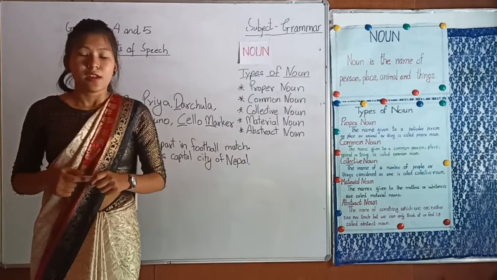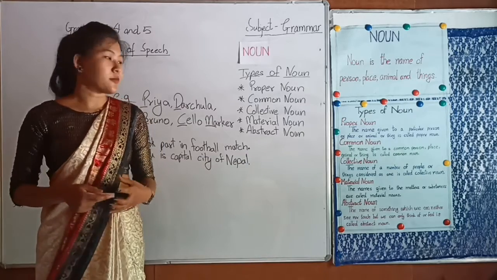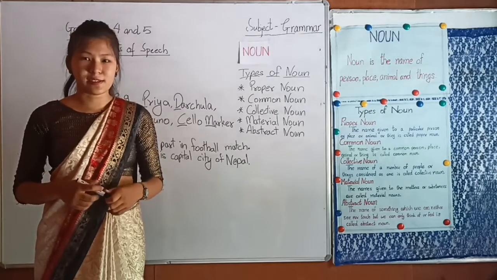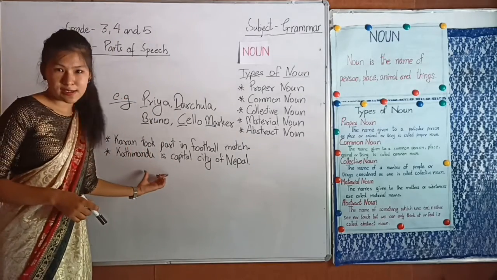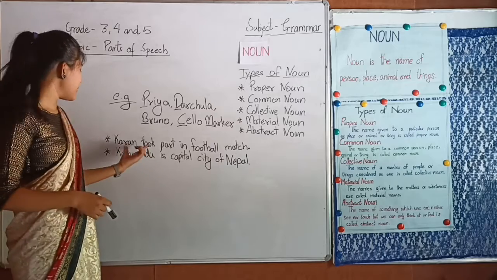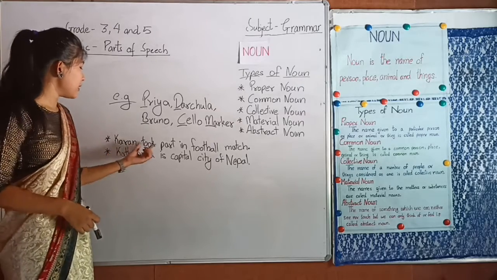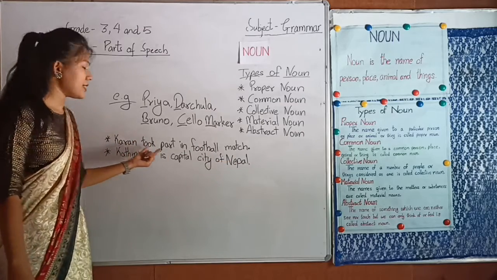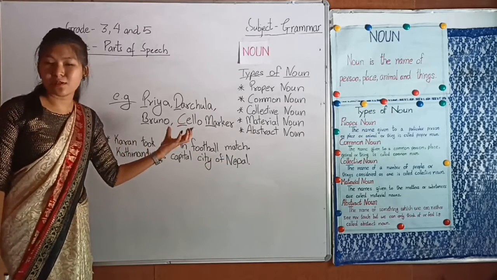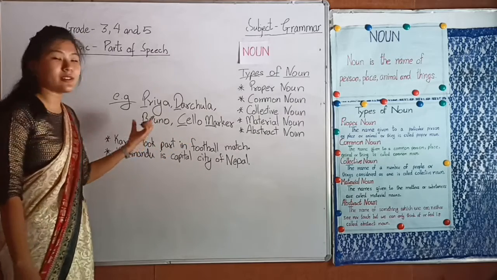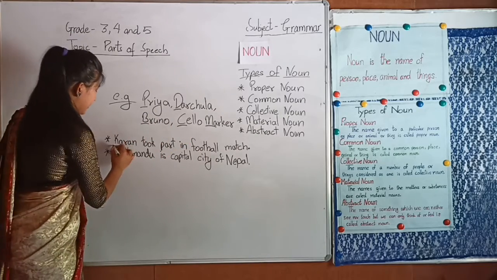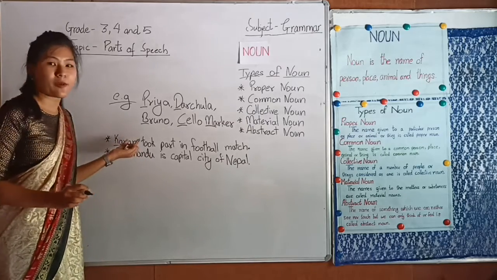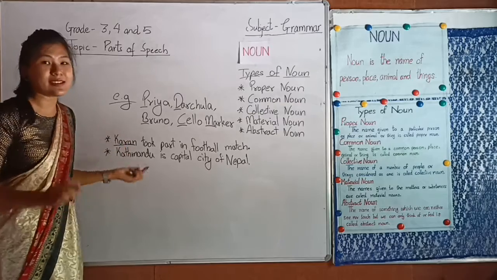Dear children, now to make you more clear about proper noun, I will give you examples through sentences. So here are the 2 sentences I have written on the whiteboard. First sentence is: Karan took part in football match. In this sentence, what is a particular name? Here the particular name is Karan. So Karan is the name of a boy. So this is the proper noun and it is written with a capital letter.